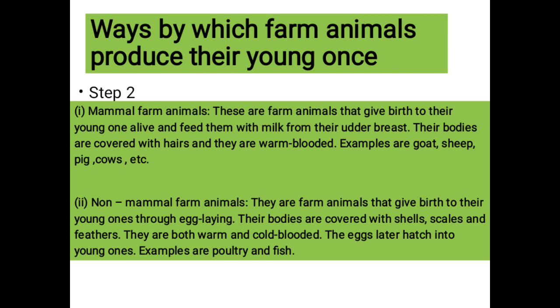The eggs later hatch into young ones. They keep these eggs for a particular period, and then they hatch them. All through this period, they might be brooding on the eggs, sitting on top of the eggs, and so on. And then when it's due, the eggs hatch into the young ones.